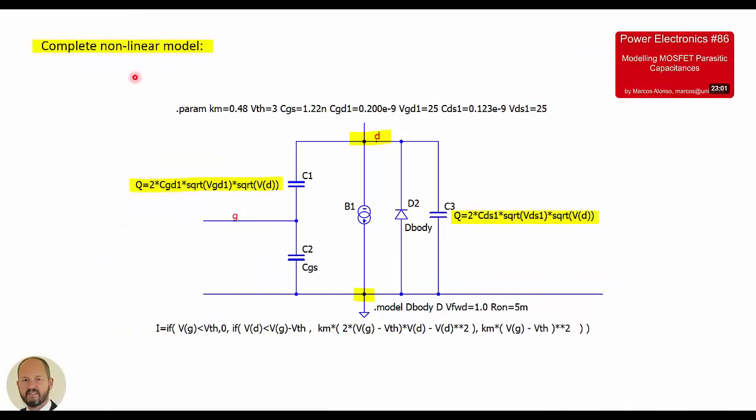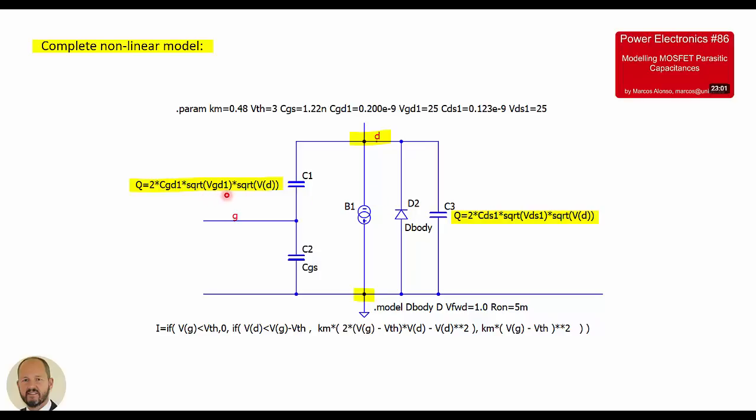And here finally we have our complete nonlinear model for the MOSFET transistor. So we are adding a constant value here for CGS, as we have seen, 1.22 nanofarads. This is the expression for the capacitor between the gate and the drain, and here we have the expression for the capacitor between the drain and the source. We have seen how to model these nonlinear capacitances in the previous video using the expression of the charge of the capacitor.